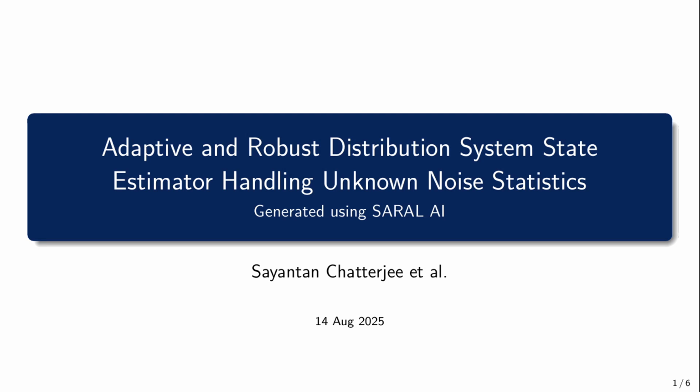Welcome to this presentation on adaptive and robust distribution system state estimator handling unknown noise statistics. This research was conducted by Sayantan Chatterjee et al. and published on 14th August 2025. Today, we'll explore the key findings and contributions of this important work.